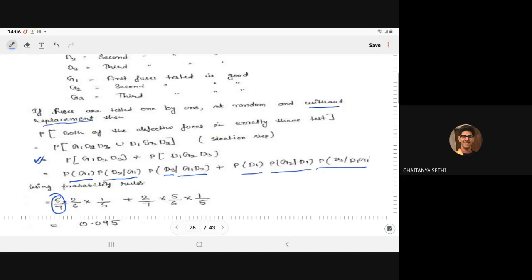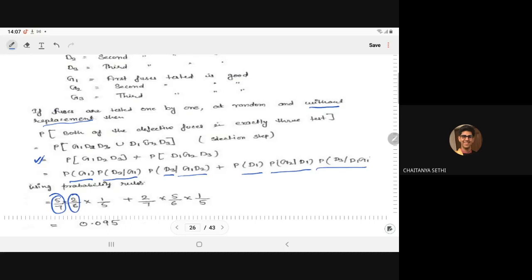What is the probability of D2 given G1? It means G1 has already happened. So when G1 has already happened, the number of fuses in the box will become 6. But because the first one is good, the number of defective fuses will not decrease, so the probability of defective will be 2 out of 6.